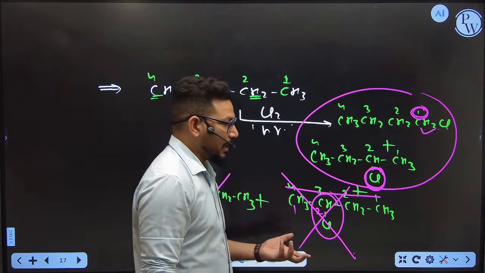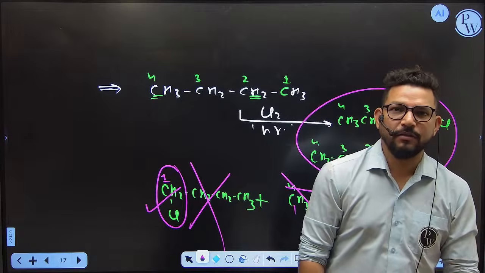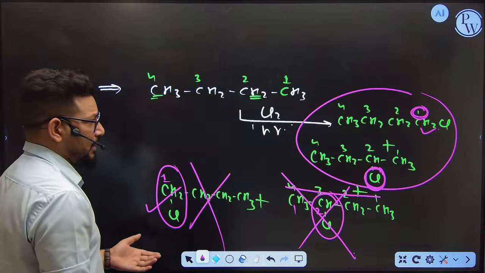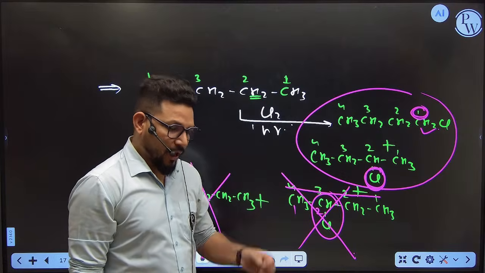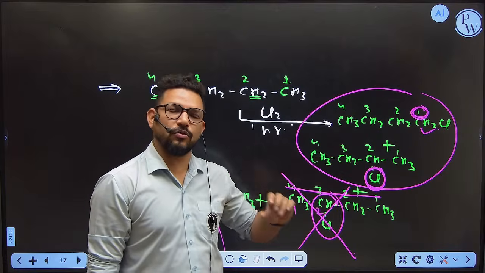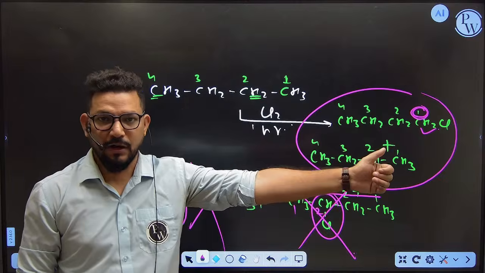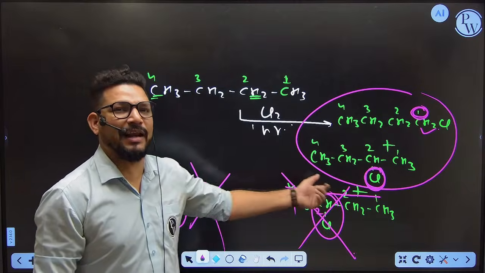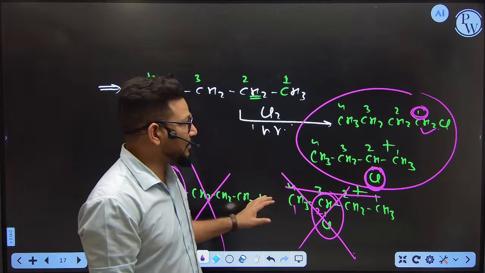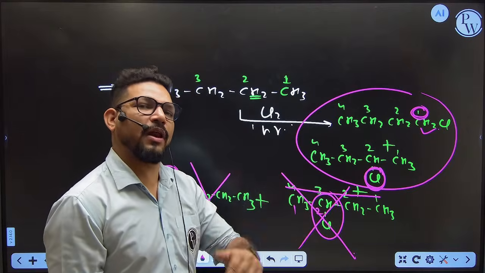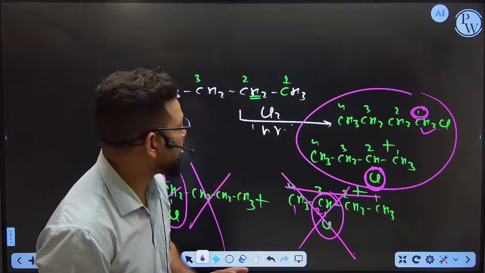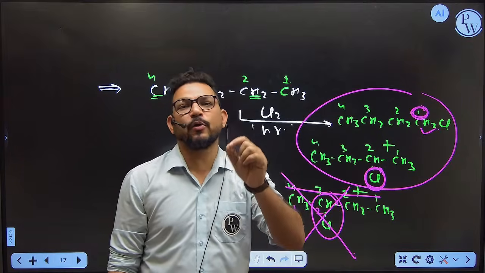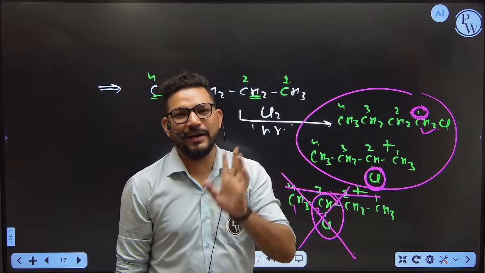So ultimately you have to take care of things when you are going to define the monochlorination. You have to think about how we are going to substitute the chlorines to get different kinds of products, not the same kind of product. If you are getting the same product, it is already neglected, so please be aware when you define the monochlorination or any kind of monohalogenation. Ultimately this is your choice, from which hydrogen you are going to remove. These kinds of questions you will get in the NEET examinations.